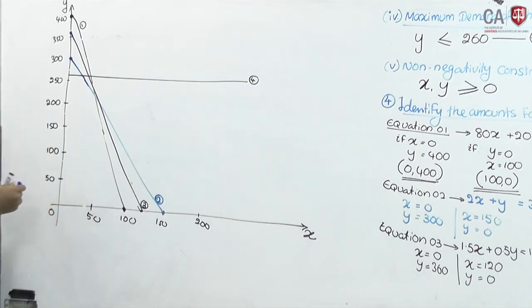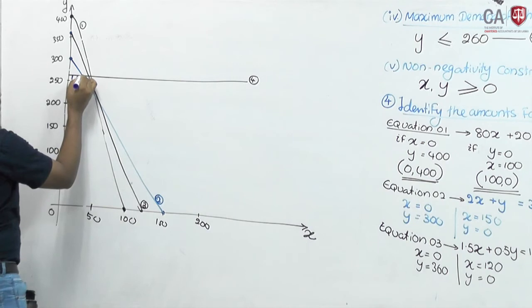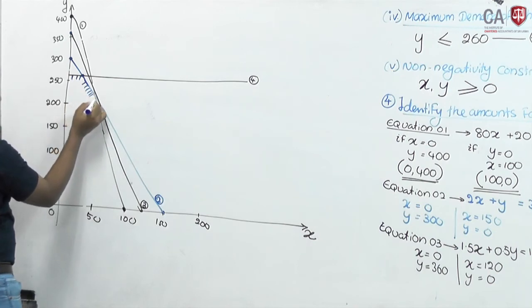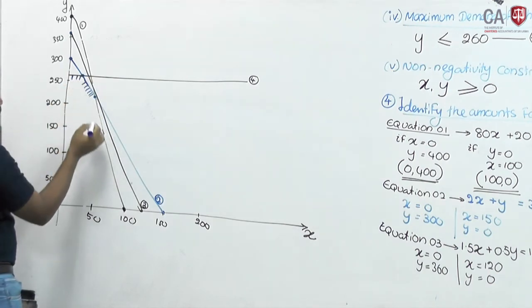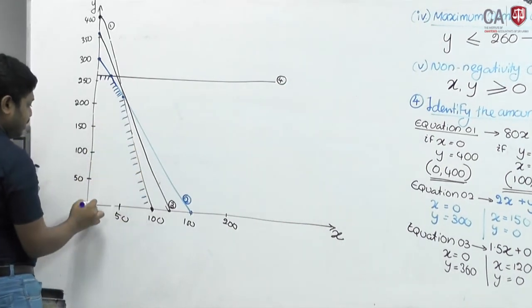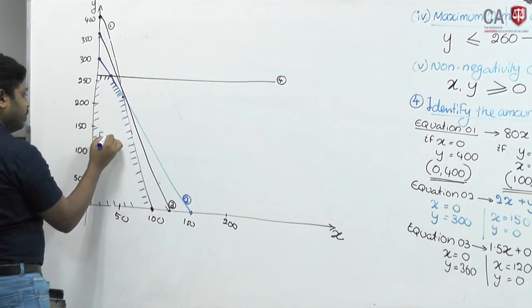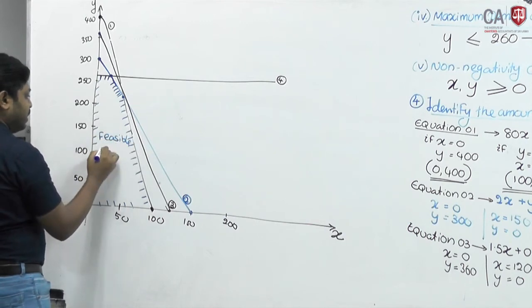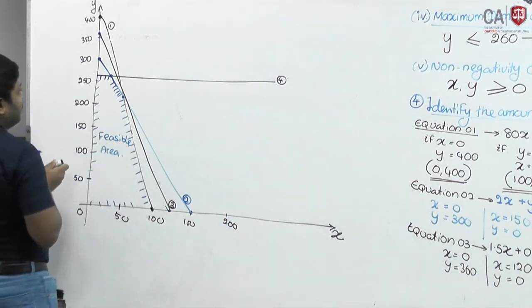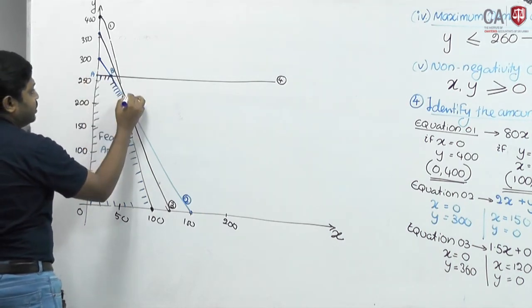Therefore, in your feasible area, you should not go beyond this line. That means you have to operate in this range, below this line. Beyond this line is not feasible. You have to operate within these lines. This area we call the feasible area. I will put point A, this is point B, this is point C, this is point D.